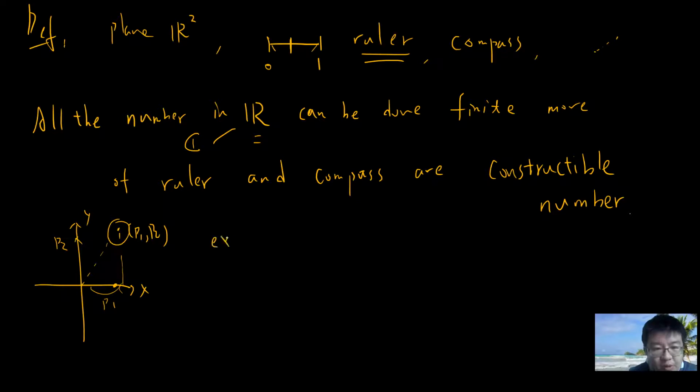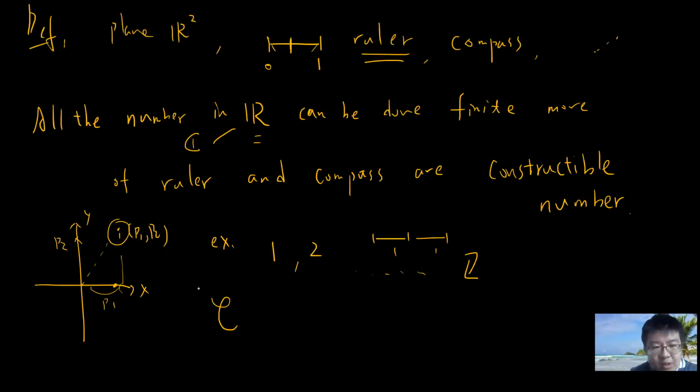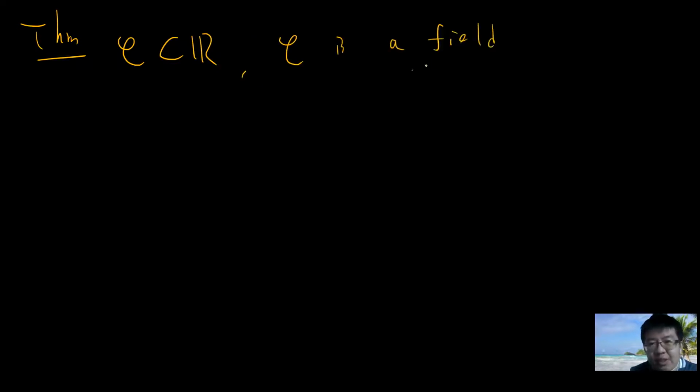So for example, by definition, 1 is constructible, and 2 is constructible because you just mark off 1 and then another, which gives 2. So any integer is constructible. And not only that, you can easily prove the following. Theorem: let me use C to denote all the constructible numbers. C is a subset of R, which is our case here, but C is not just a subset of R, it is a subfield of R.